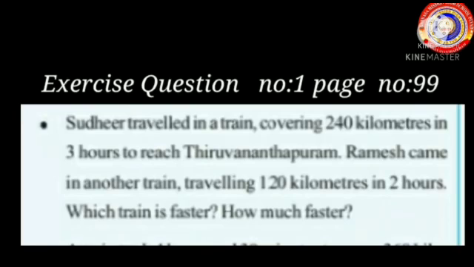Next, we shall do exercise question number 1 from the textbook, page number 99. Sudhir travelled in a train covering 240 kilometers in 3 hours to reach Thiruvananthapuram. Ramesh came in another train, travelling 120 kilometers in 2 hours. Which train is faster? How much faster? In the question, it is given that Sudhir and Ramesh travelled in 2 separate trains.